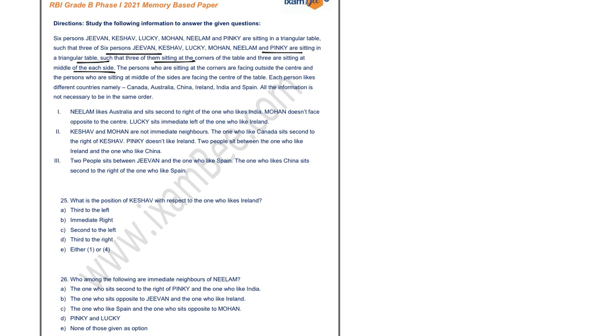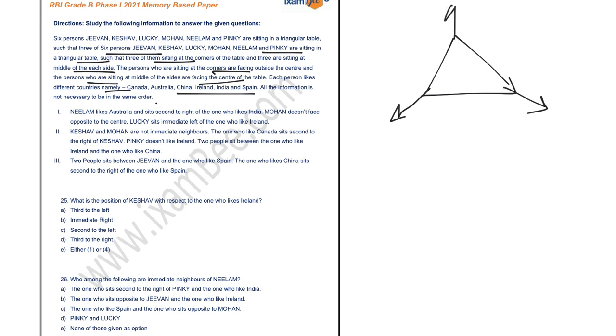The people sitting at the corners are facing outside the center, and the people sitting in the middle are facing towards the center. Each person has different countries and names given to them, right? So this is your triangular table. You can draw accordingly. You know that the person sitting at the corners faces outside the center, and the person sitting in the middle faces towards the center. So this is your triangular arrangement.